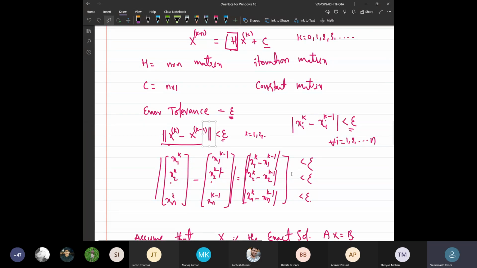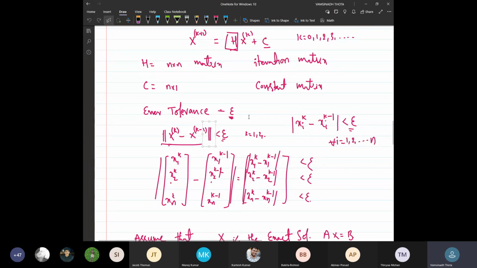The criterion is that the absolute difference between the values at the kth iteration and the previous iteration should be less than epsilon, and it should happen for all n variables.